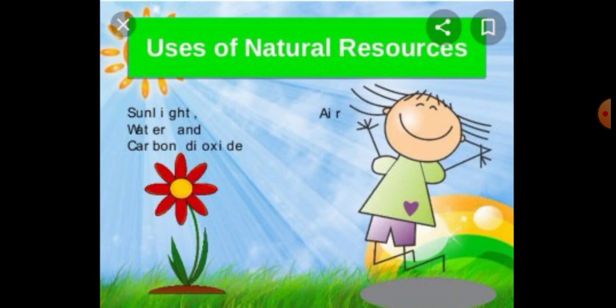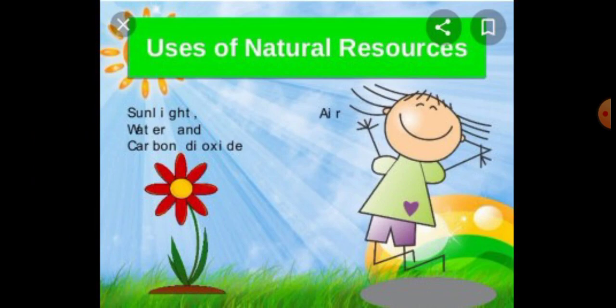Mostly, most of the things we eat we are getting from plants and different kinds of animals. All the natural resources are used by us. But now I'll explain some examples of natural resources. Many natural resources are there. Now I am going to explain a few examples of natural resources and how we use those particular natural resources.